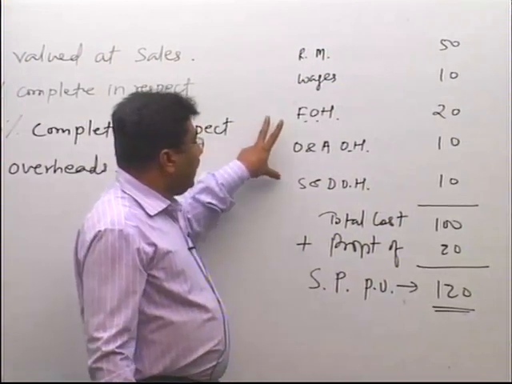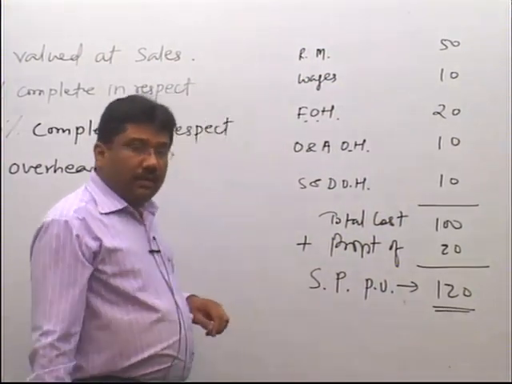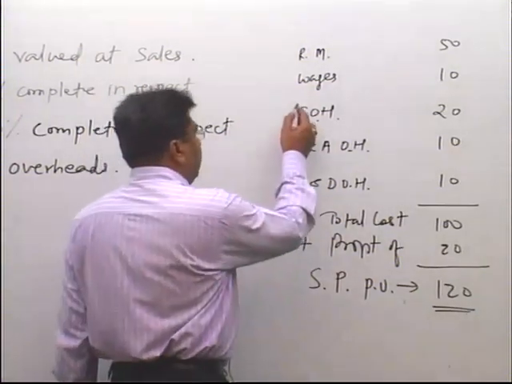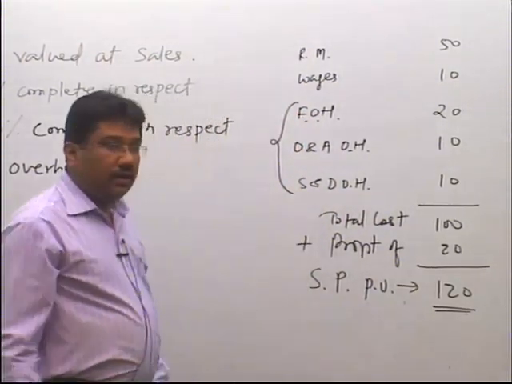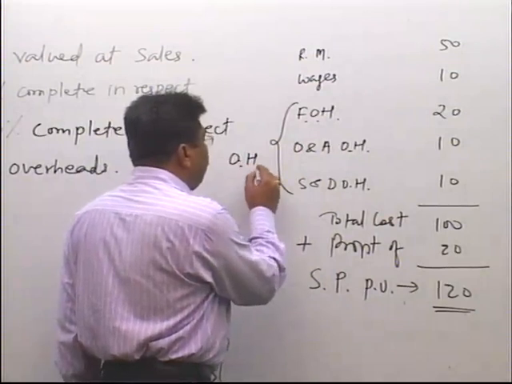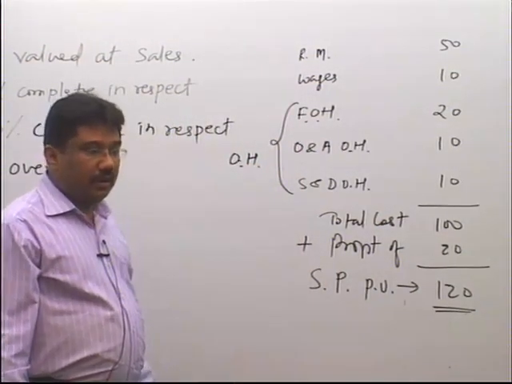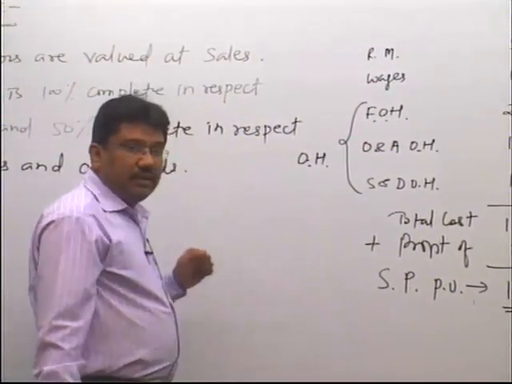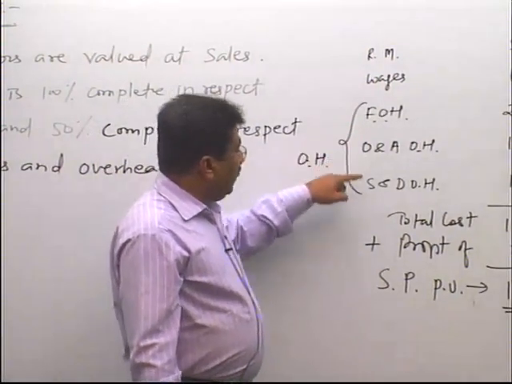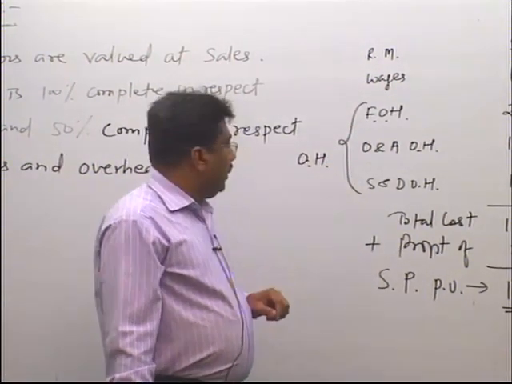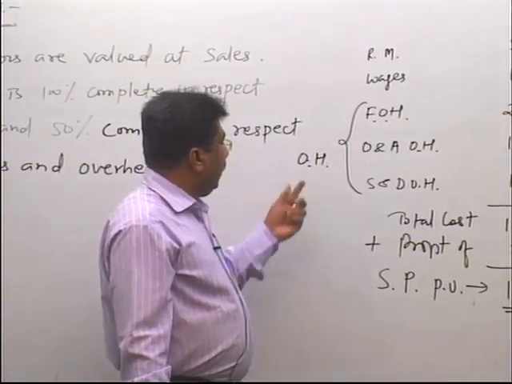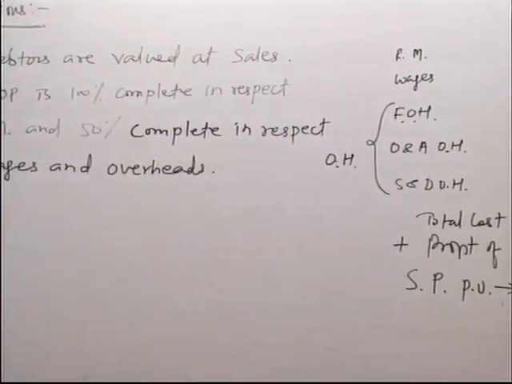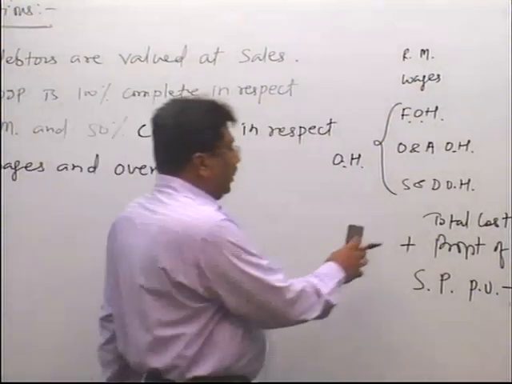All the overheads are of 3 types. Now, sometimes it may happen that in the question these 3 overheads will be given to you separately, and sometimes, like in question number 3, you will be given only overhead, and the name will not be specified. Clear? So, how to proceed with the valuation of various current assets in case the overheads are given separately, and in case only overhead is written, that is, the names are not specified?